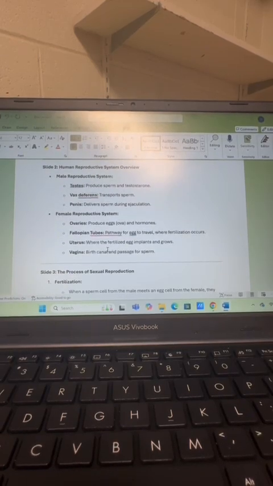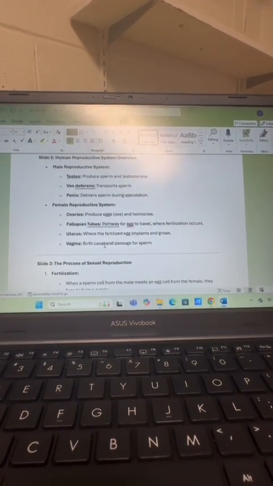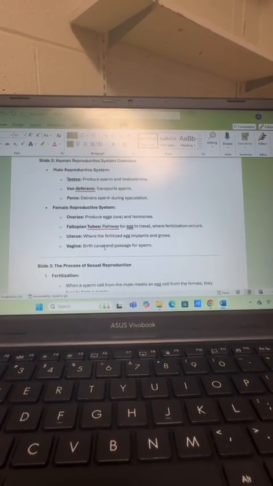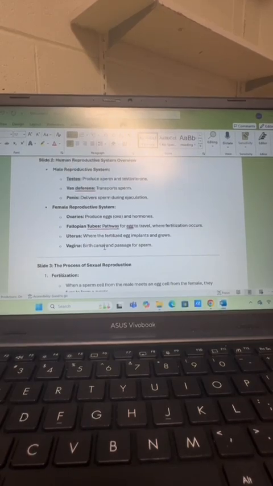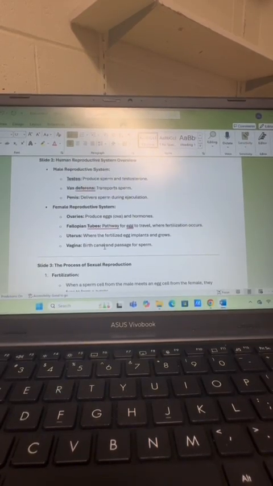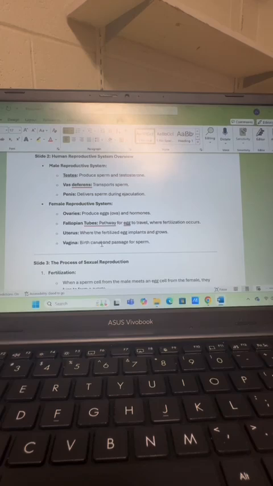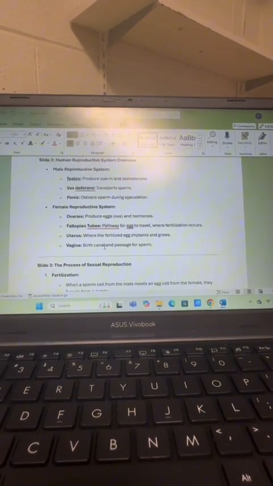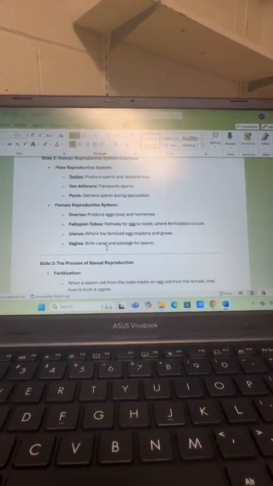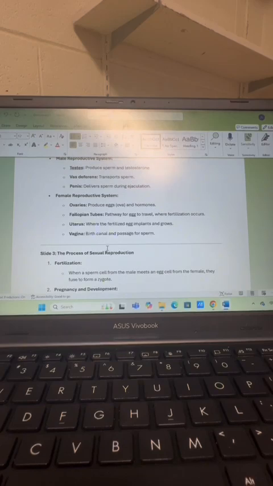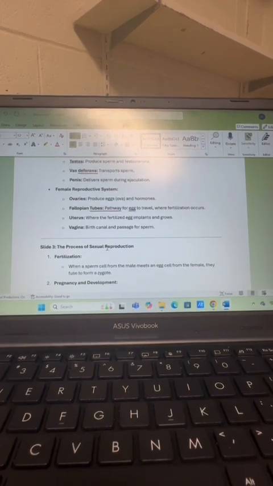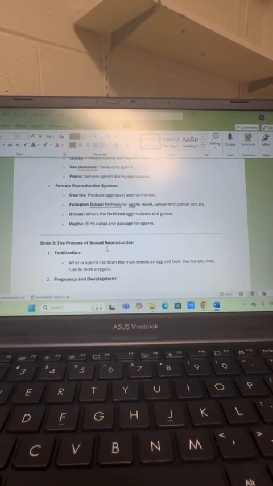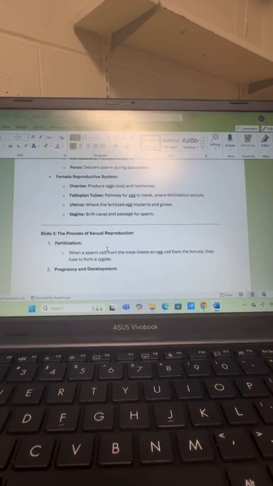On the female reproductive system, we have the ovaries, the fallopian tubes, the uterus, and the vagina. The ovaries produce eggs. The fallopian tubes are the pathway for the egg to travel, where fertilization occurs. The uterus is where the fertilized egg implants and grows. The vagina is the birth canal and the passage for sperm.